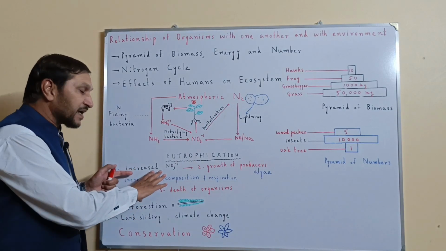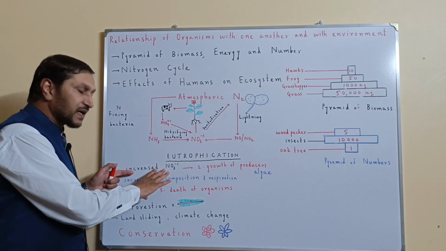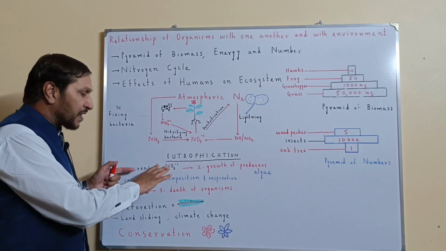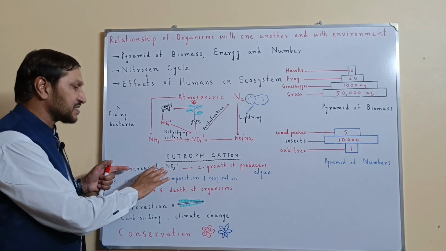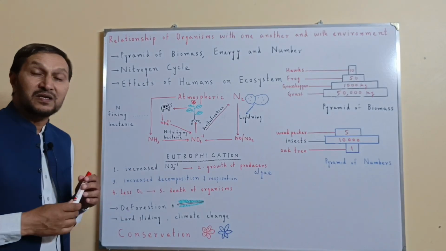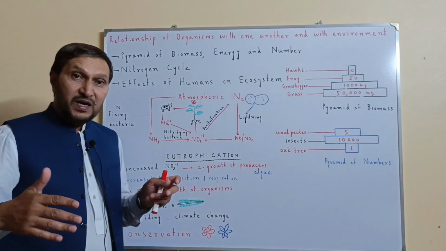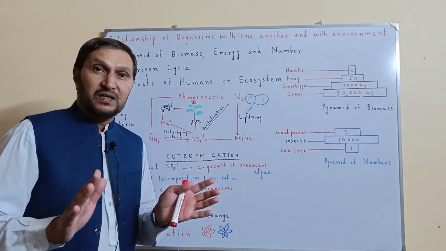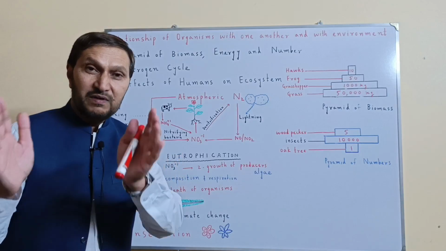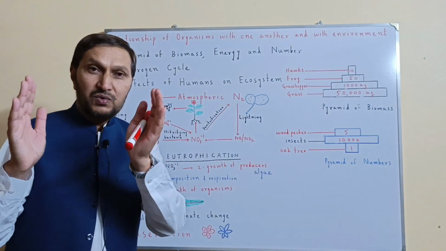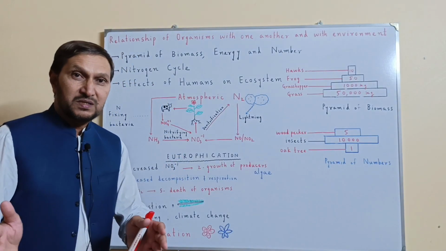These nitrates and phosphates, along with the irrigation water, ultimately reach the rivers and the canals and the lakes, the water bodies.